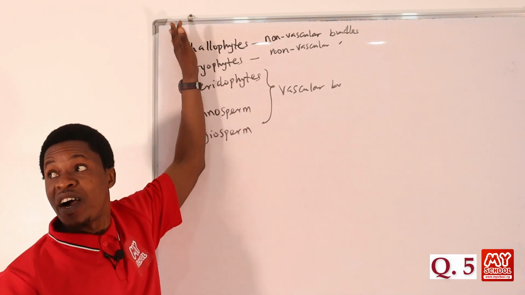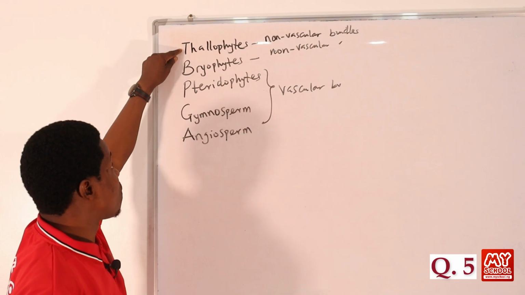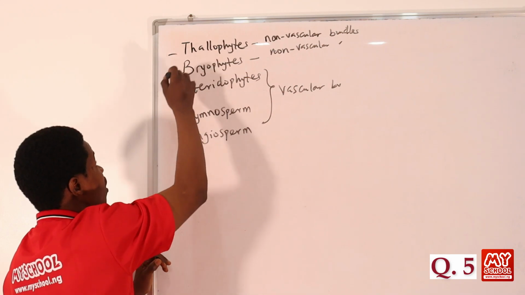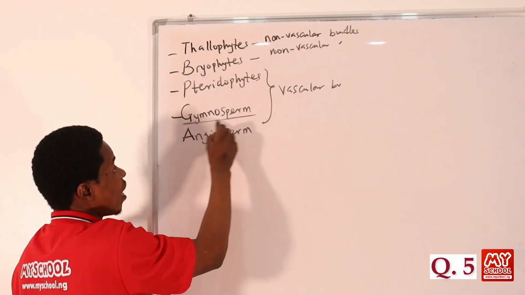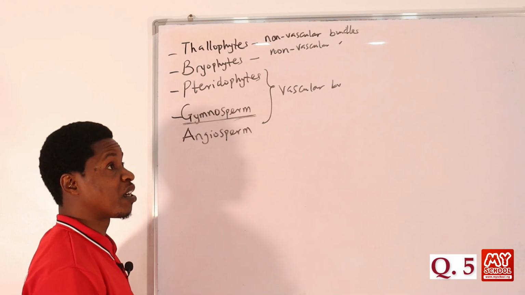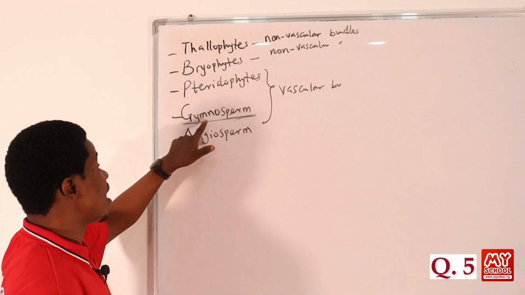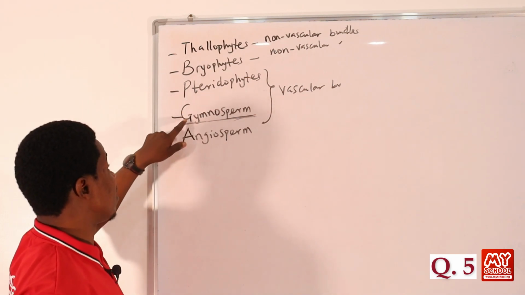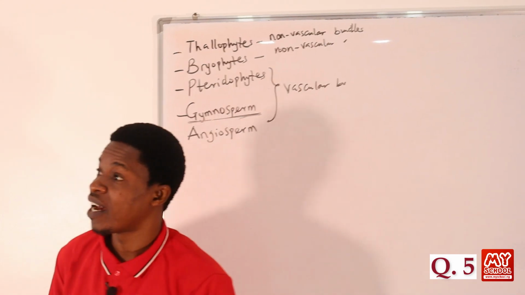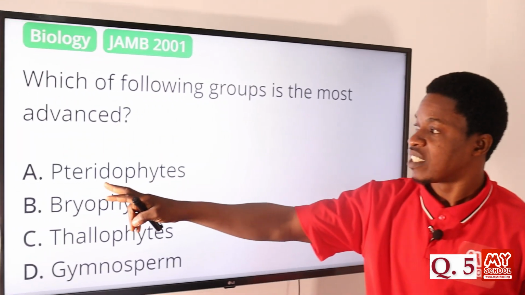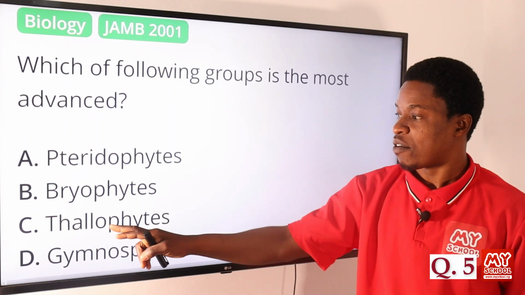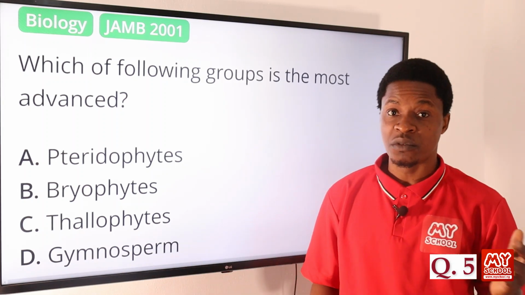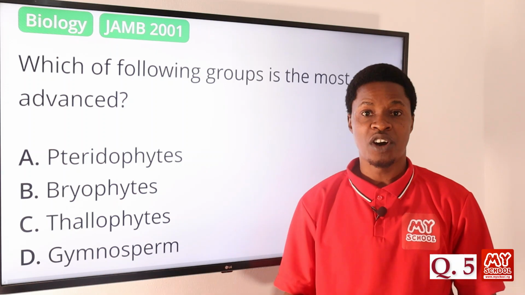In other words, for the sake of our question, in order of advancement, this is the list, followed by this, followed by this, followed by this. From the options, we have these 4 of them. So gymnosperm is the highest, the most advanced among them. Don't forget, Tabitha buys potato and groundnut always. Let's move to the screen now. We have the bryophyte, the thallophyte, the pteridophyte, and the gymnosperm. So the correct answer, the most advanced, is gymnosperm, option D.